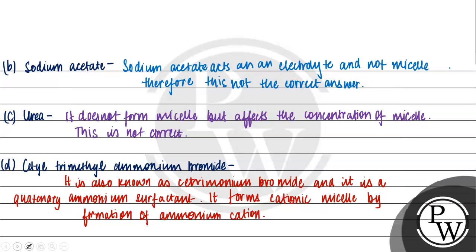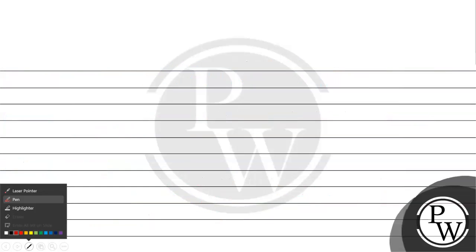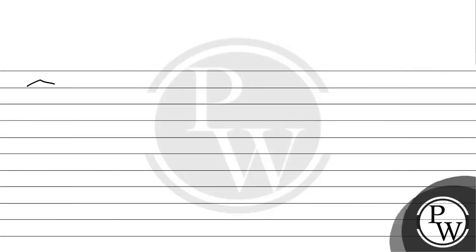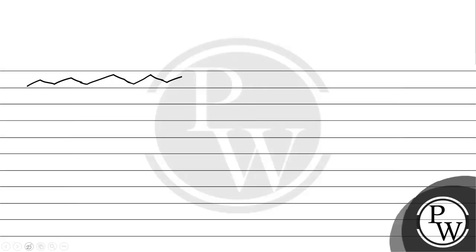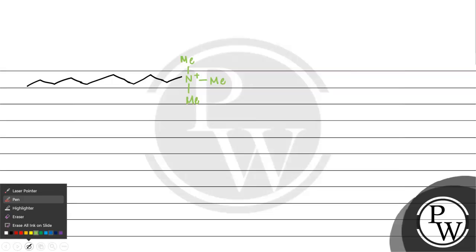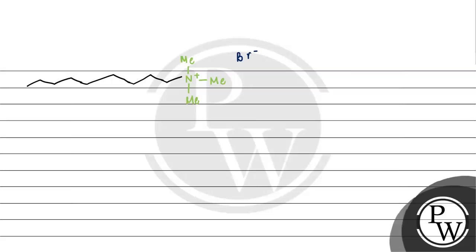तो अगर हम इसके स्ट्रक्चर की बात करें, एक बार लास्ट थिंग हम इसका स्ट्रक्चर भी डिस्कस कर लेते हैं. ये हमारा यहाँ पे हो गई इसकी हाइड्रोफोबिक टेल, and this is then attached to the hydrophilic head, which consists of N plus with methyl groups attached to it, and this is the Br negative right outside of it.